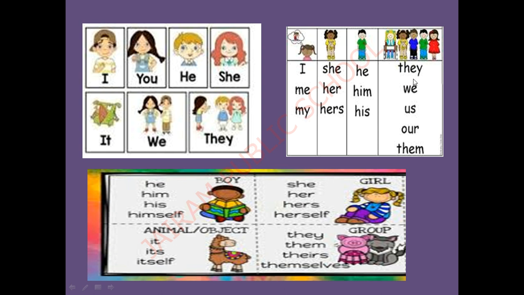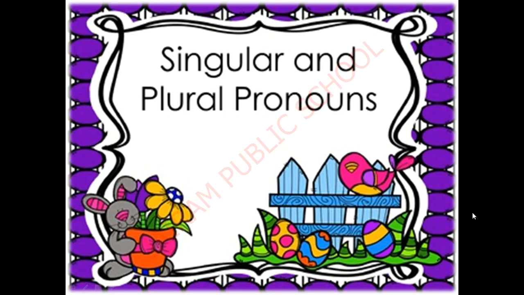Okay, here, they, we, us, are, them. For a boy, what are all the words you will use? He, him, his, himself. For a girl, what words will you use? She, her, hers, herself. For an animal or an object, you will not use he or she. Instead, what will you use? It, its, itself. For a group, what will you use? They, them, theirs, themselves. Okay, shall we move to the next slide?